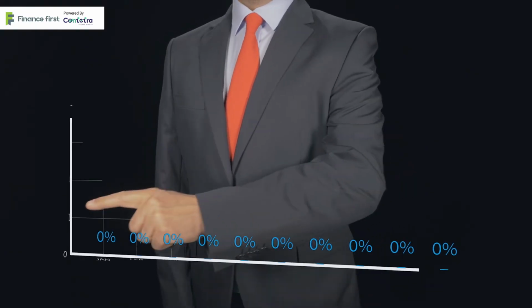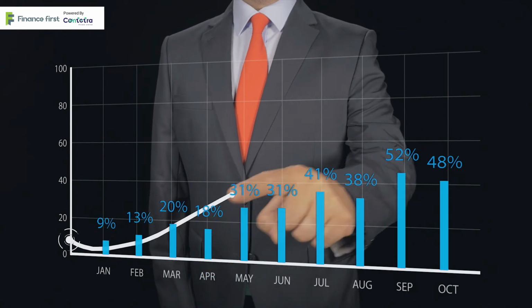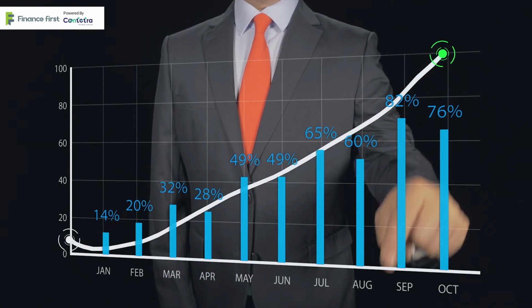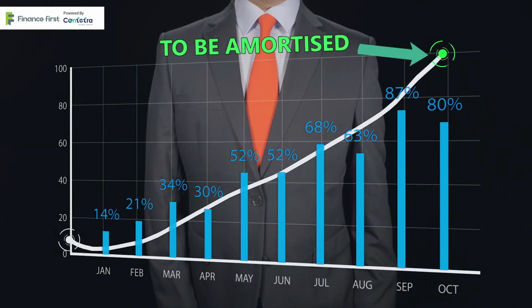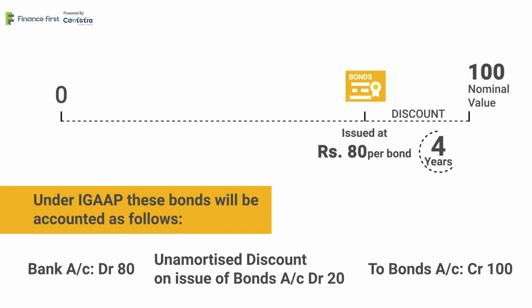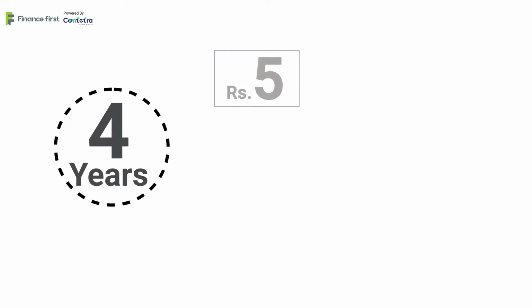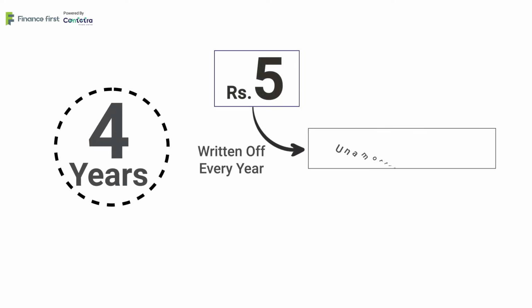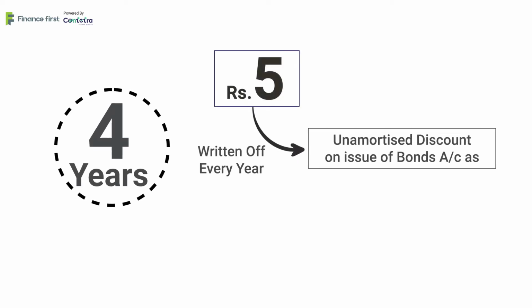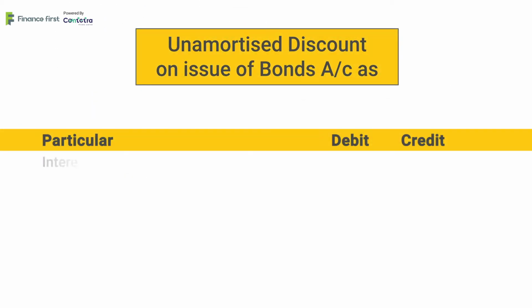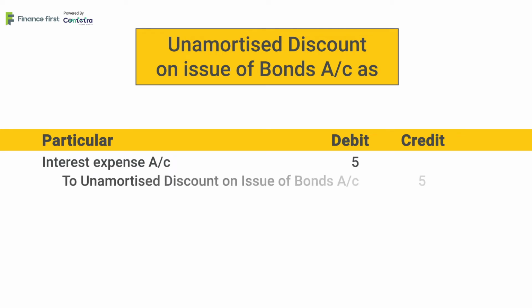Company gets the benefit of funds by issuing bonds over a number of years. Hence, the discount is to be amortized over the term of the bond. In the given case, since the term is 4 years, every year ₹5 will be written off from the unamortized discount on issue of bonds account. This will be presented as below. Interest expense account debit ₹5 to unamortized discount on issue of bonds account credit ₹5.